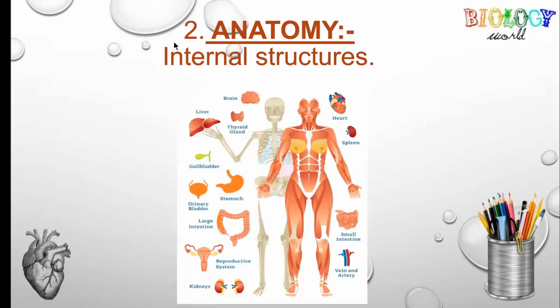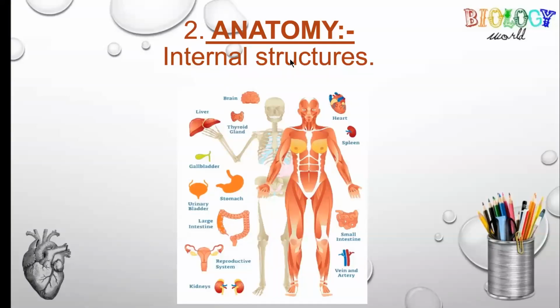Second branch is anatomy. Anatomy is the internal structure of living organisms. Here in this diagram you can see that different organs of a human being are shown separately. So in this branch, which is anatomy, we study the internal structure.